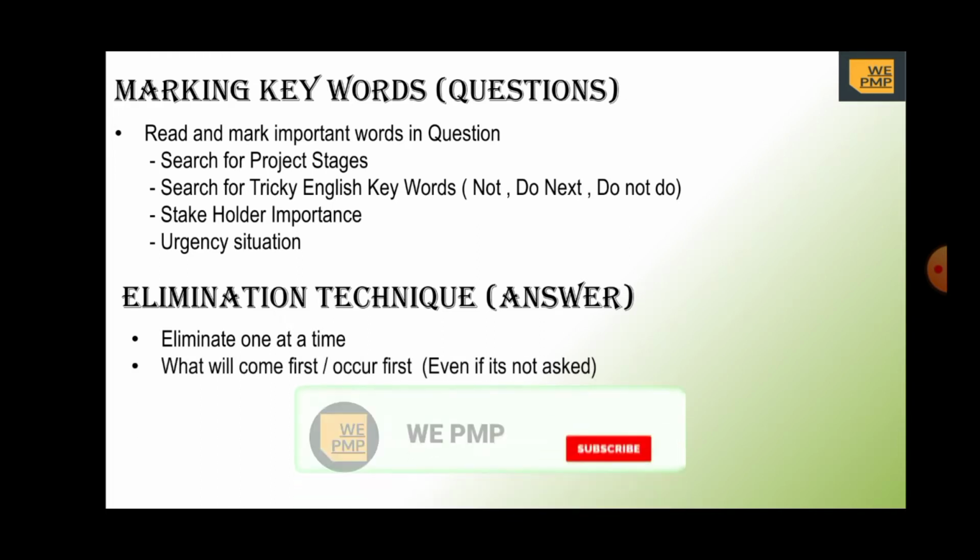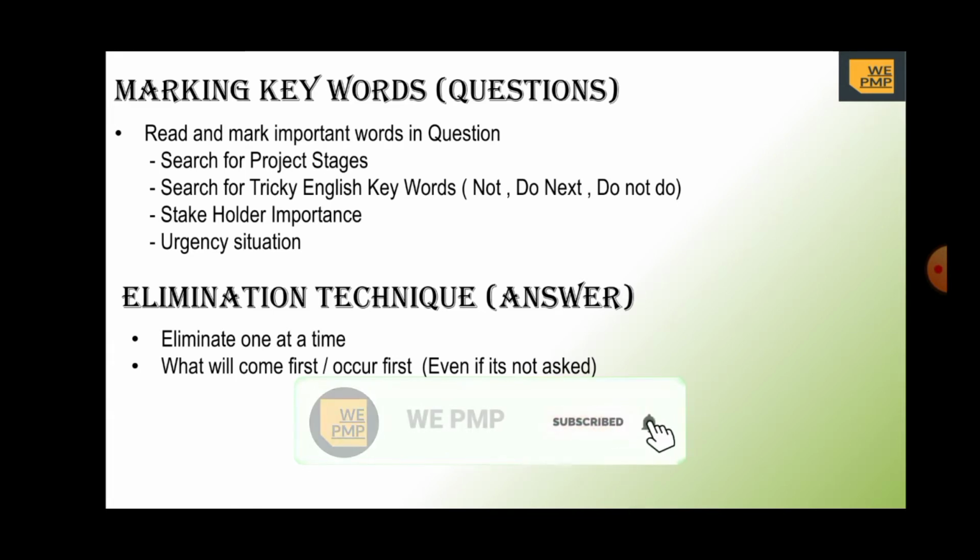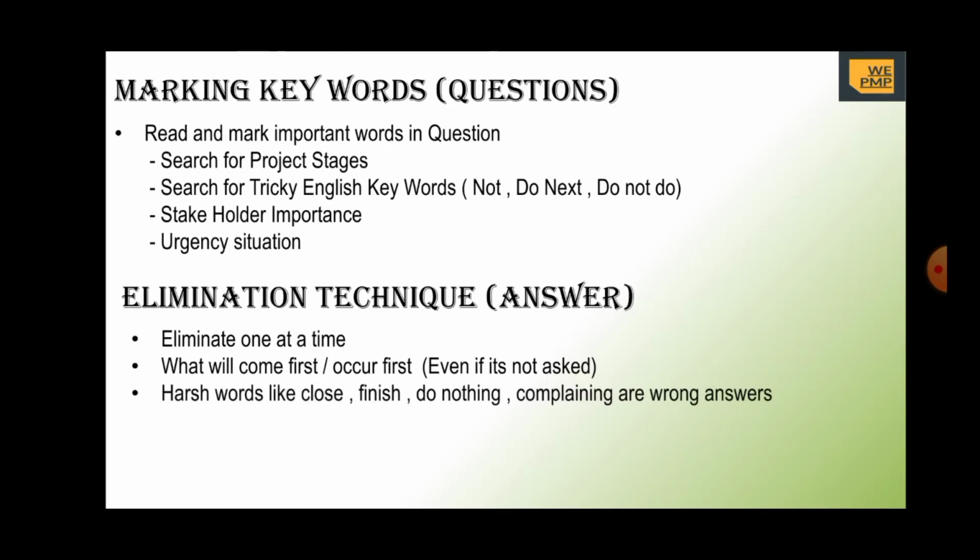While answering the question, if all of the options that are given are common or they tend to be similar, then we need to find which one occurs first or comes first. Then we should avoid some harsh words. We should look for harsh words in the answers like close, finish, do nothing, complaining or escalating. These kinds of harsh answers are wrong.